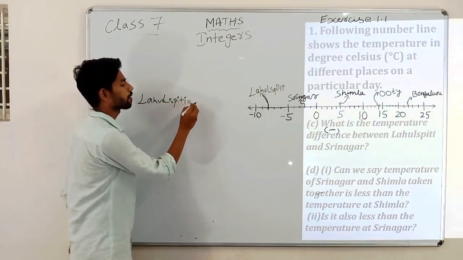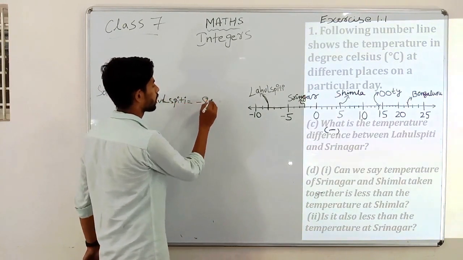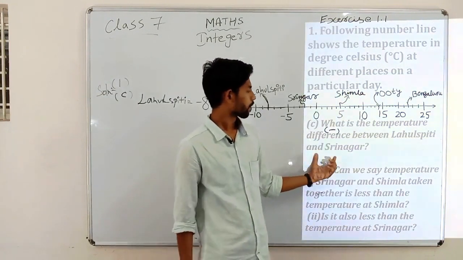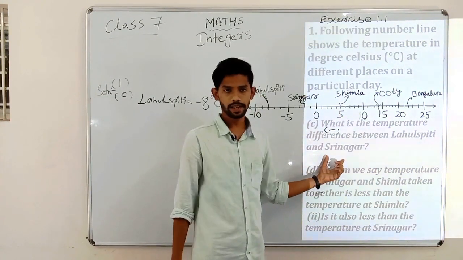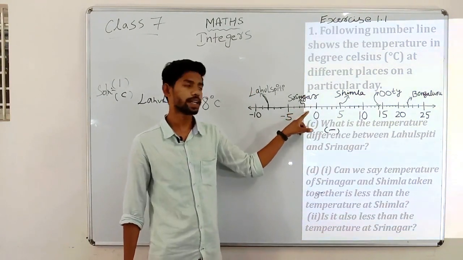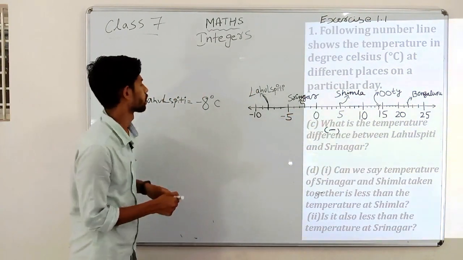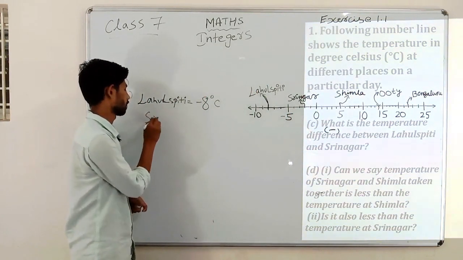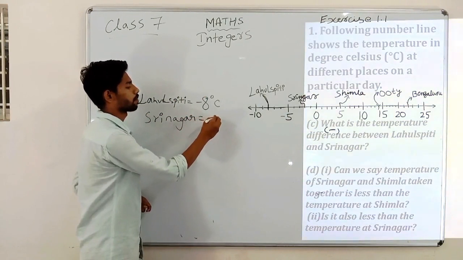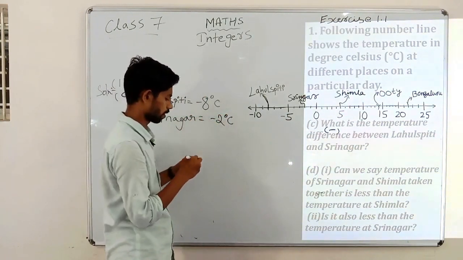Lahul Spiti is having -8 degree Celsius. Then what is it asking? Between Lahul Spiti and Srinagar. Srinagar has exactly 0, -1, -2, so -2 degrees Celsius.